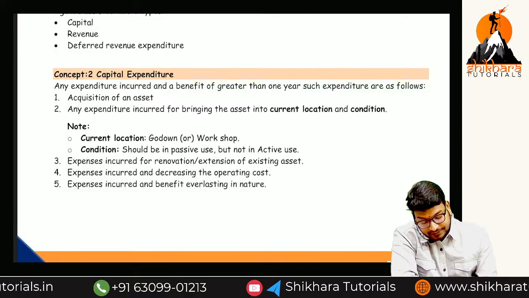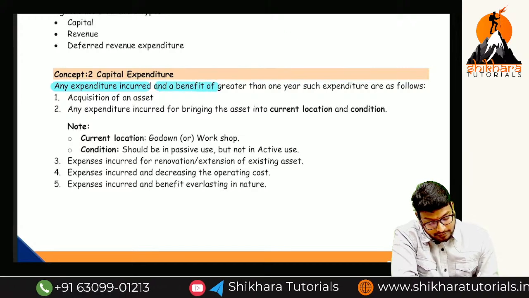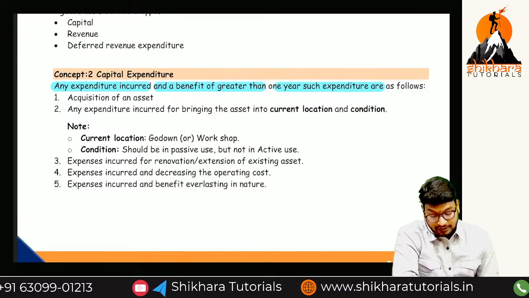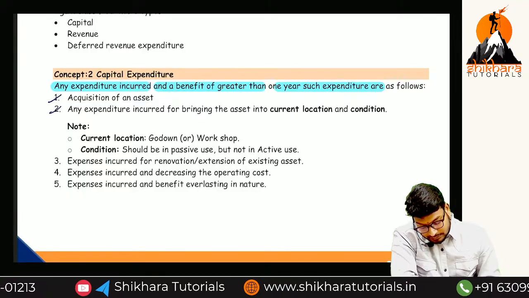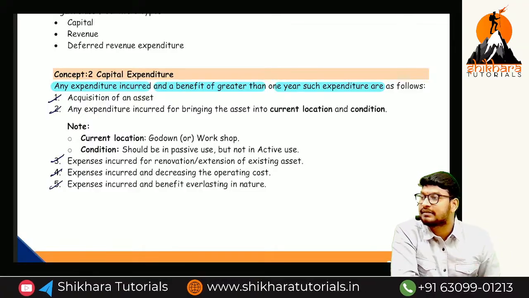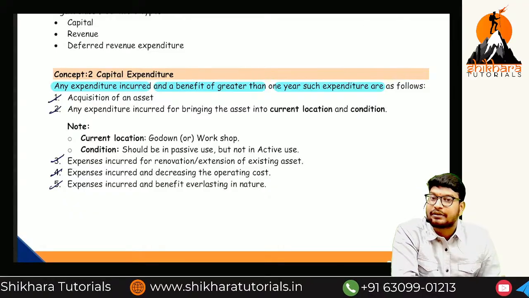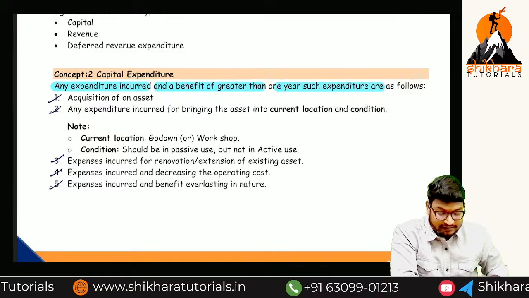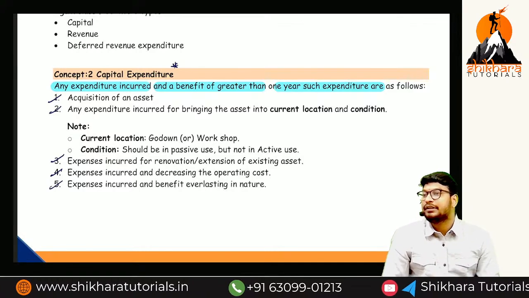So what are they saying, ma? Any expenditure incurred where the benefit is greater than 1 year, such expenditures are as follows. That means what, ma? How many types of expenditures have they given? 1, 2, 3, 4, and 5. Only these 5 types of expenditures are going to be called capital expenditure. The remaining expenditures are going to be classified into how many types, ma? 2 types: revenue expenditure and deferred revenue expenditure. So if you understand the capital expenditure, it is easy to understand the revenue and deferred revenue.